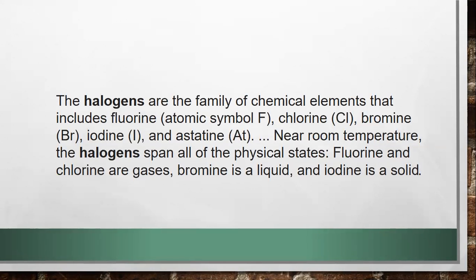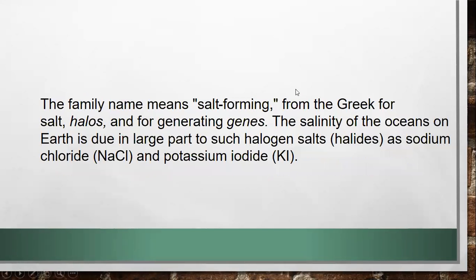It will like to make a bond with sodium to make sodium chloride, and similarly it will love to make a bond with hydrogen to make hydrogen chloride. Why? Because with only 7 electrons in its outermost shell, it will try to complete it. So the halogens are highly reactive, and they have 7 electrons in their outermost shell.